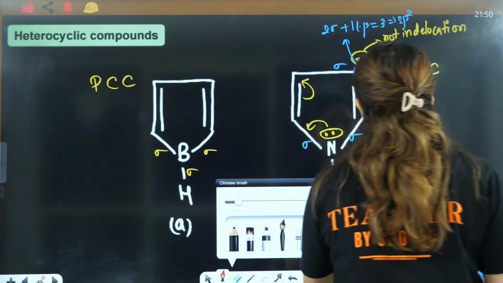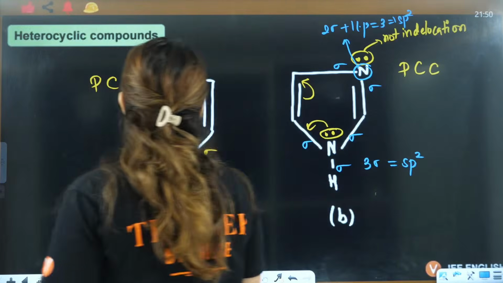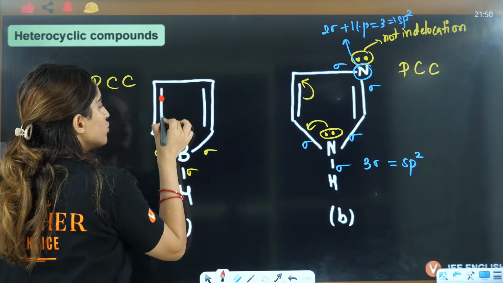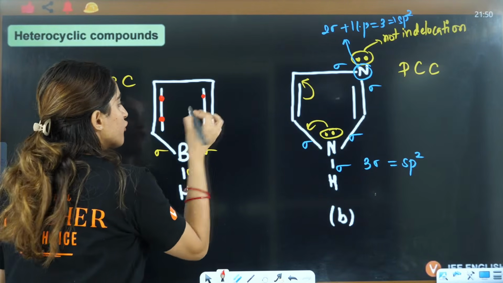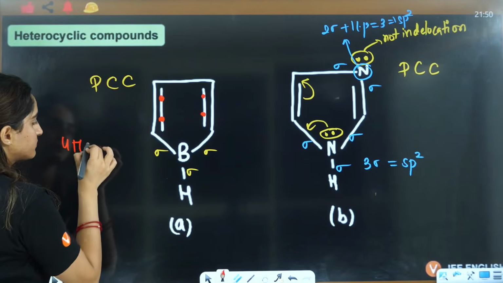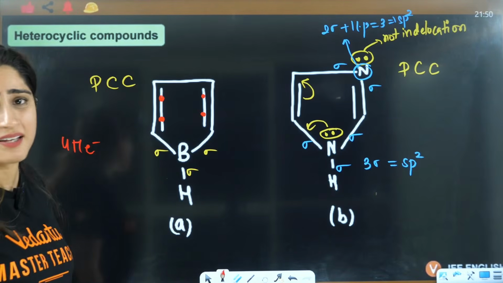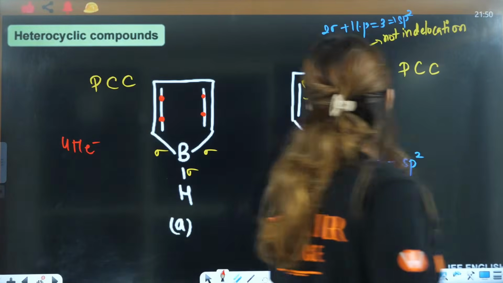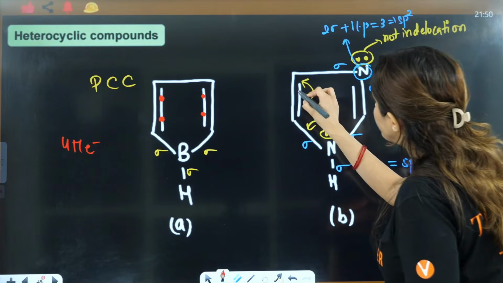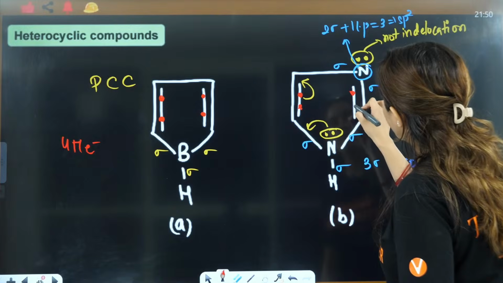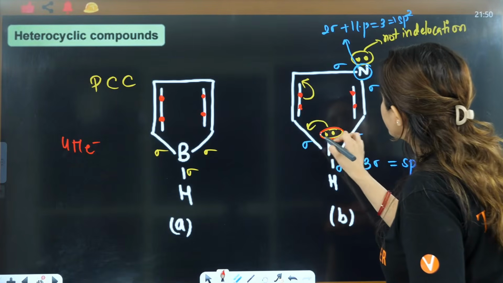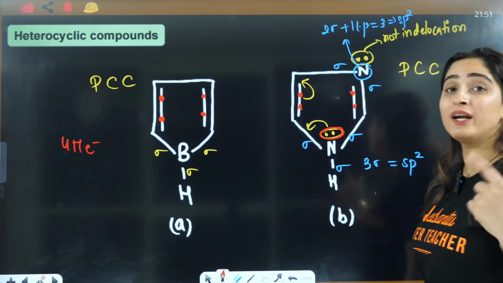Now calculate the pi electrons. Here you have 1, 2, 3, 4. 4 pi electrons. Boron is electron deficient only. Here you have 1, 2, 3, 4 and these 2 electrons which are involved in delocalization.